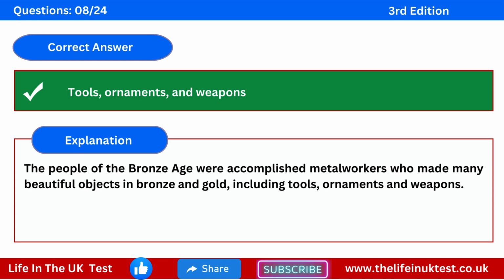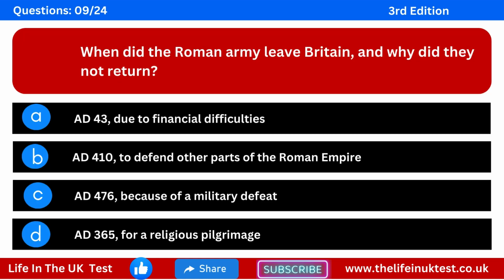Explanation. The people of the Bronze Age were accomplished metalworkers who made many beautiful objects in bronze and gold, including tools, ornaments and weapons. Question 9. When did the Roman army leave Britain and why did they not return? Option A: AD 43, due to financial difficulties. Option B: AD 410, to defend other parts of the Roman Empire. Option C: AD 476, because of a military defeat. Option D: AD 365, for a religious pilgrimage.